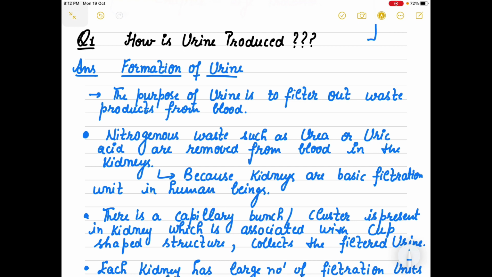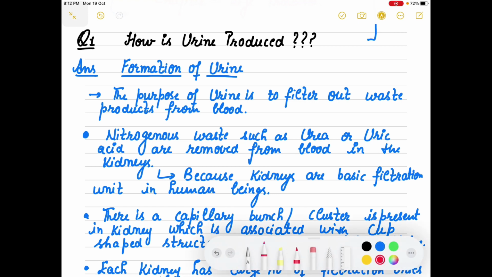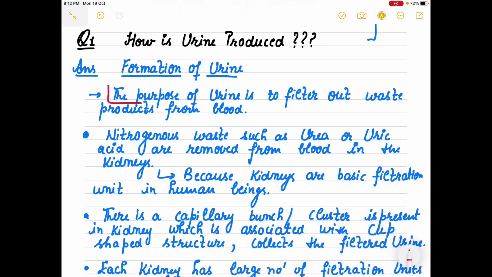So first thing, why does the formation of urine take place? What is the purpose of urine formation? You know that the kidney's main function is to filter out waste products from the blood. So the purpose of urine is to filter out the waste products from the blood.